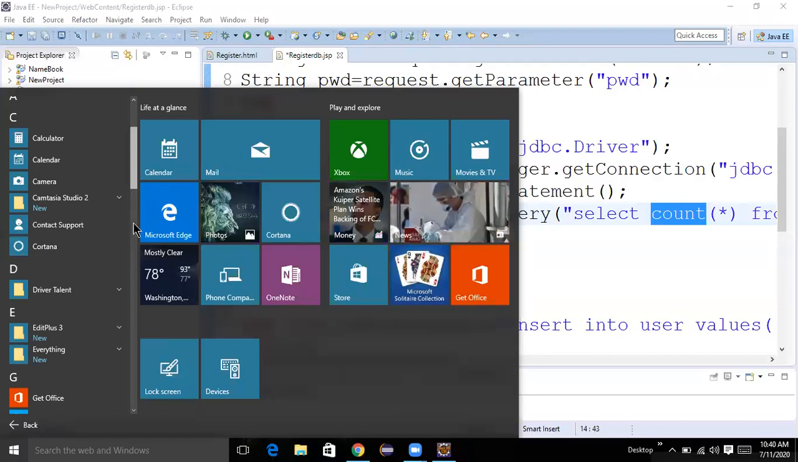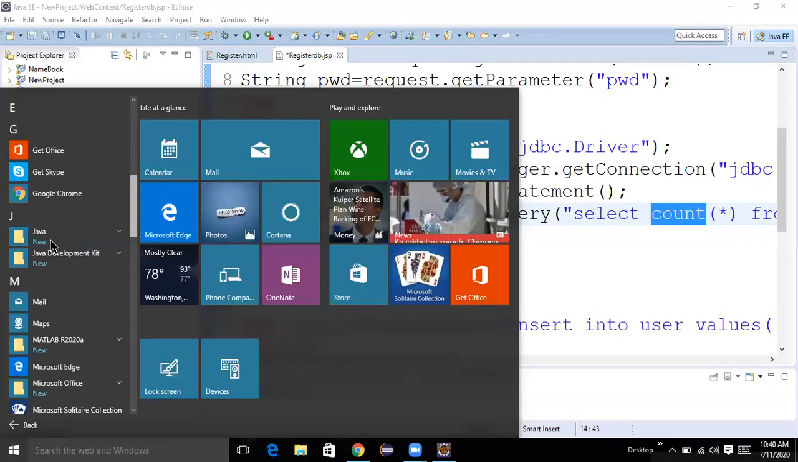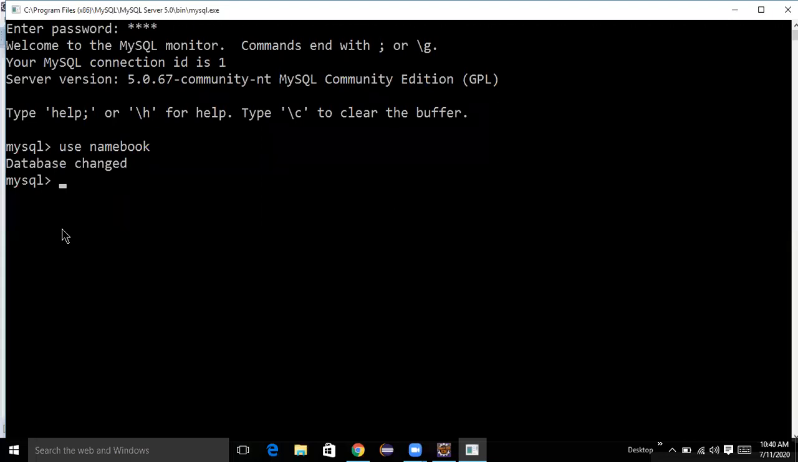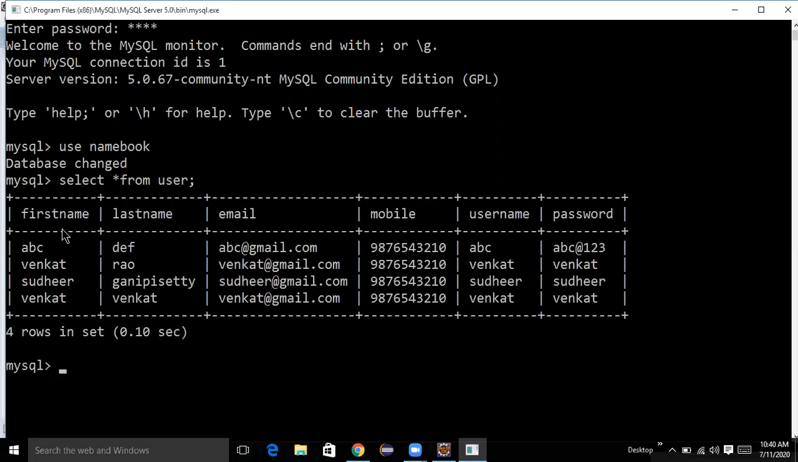database. Inside MySQL, my database is named book. Inside the book database, the table is user. Select star from user. Here 1, 2, 3, 4 - there are 4 rows available that you know.